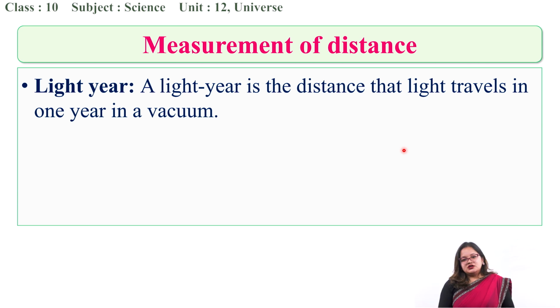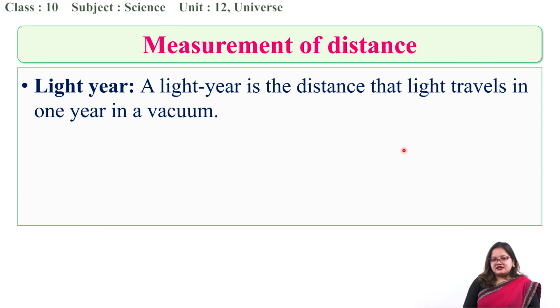Since we know one basic thing about universe, it is quite vast, we will start with the measurement of distance in universe. The first one is light year, as you can see. Some of the students might get confused. Since the term light year has the word year, many of them assume that light year is the measurement of time, but it is not. Light year is not the measurement of time, rather it is the measurement of distance.